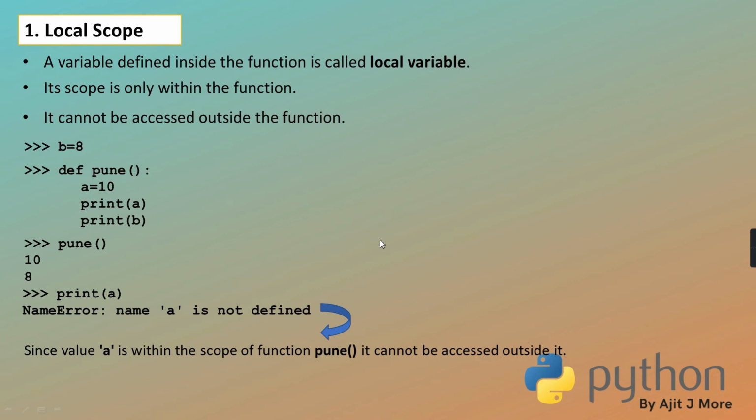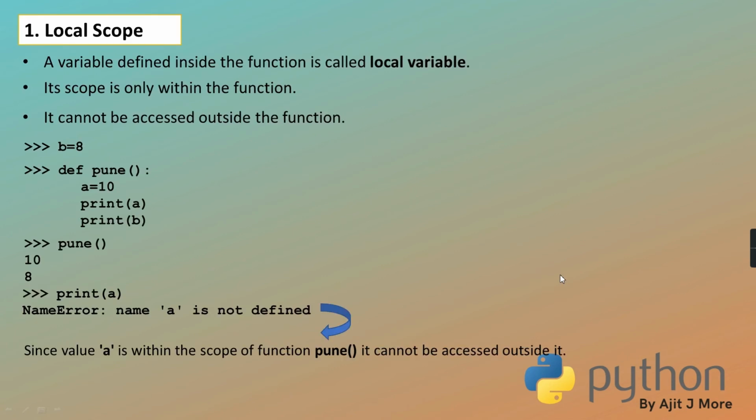Even if it has the same value, it will still create a new one in the local scope, because the scope is different. You can check the address of the outer A and the inner A. The addresses will be different because the scopes are different. Their symbol tables are maintained separately, meaning for every function the symbol table is different, and the global scope symbol table is different. Okay, so I hope local scope is clear to you. At least you got the basic idea, right?